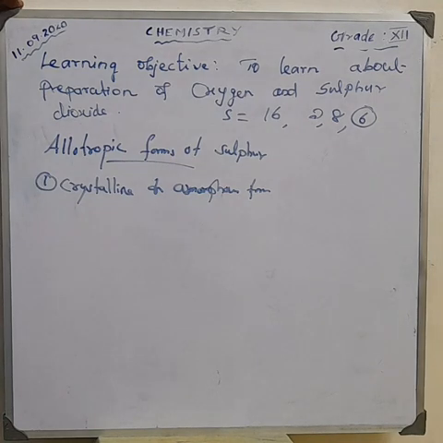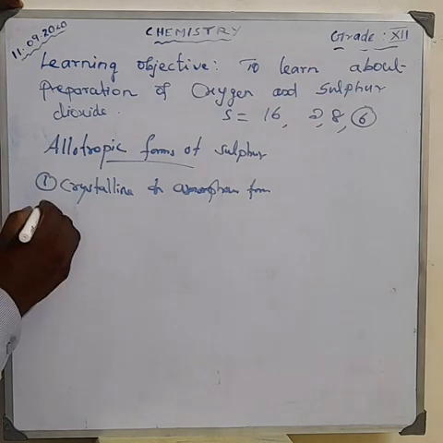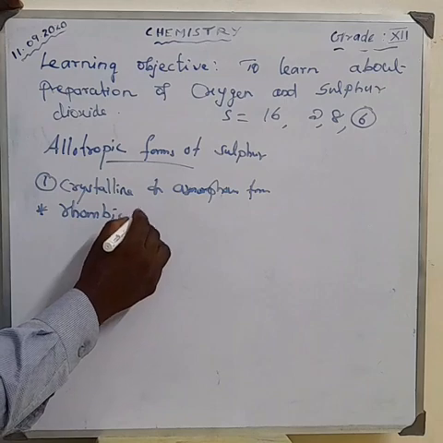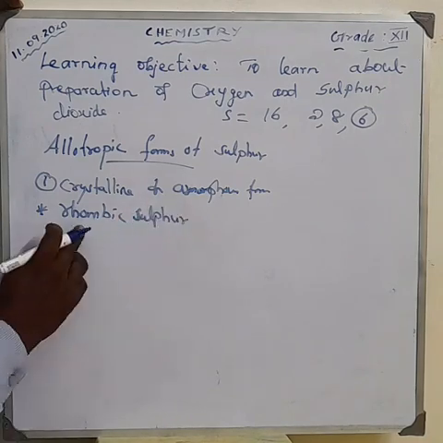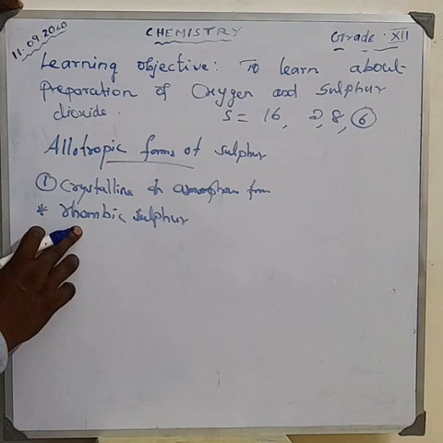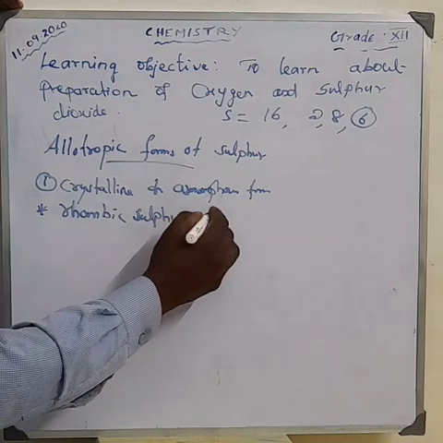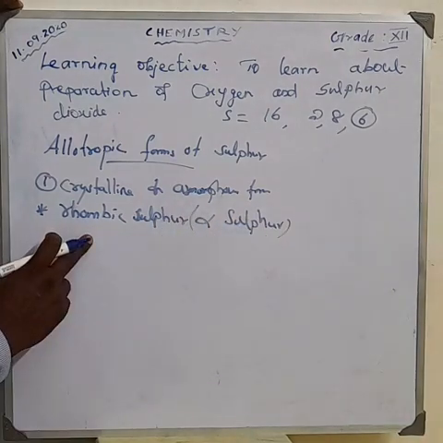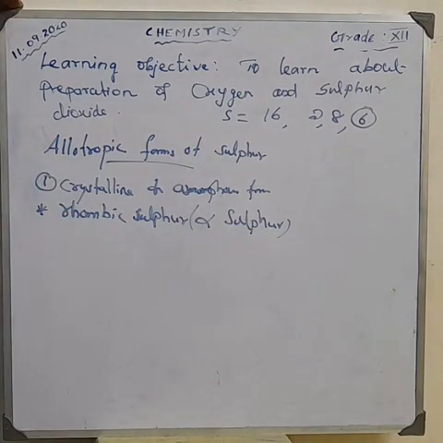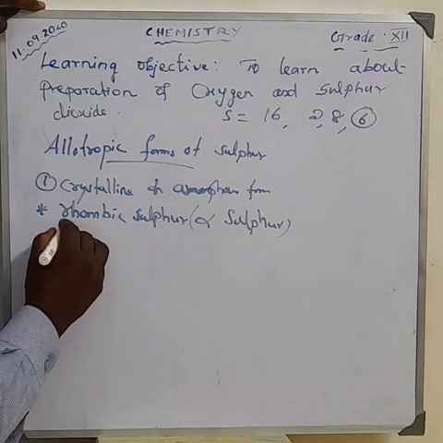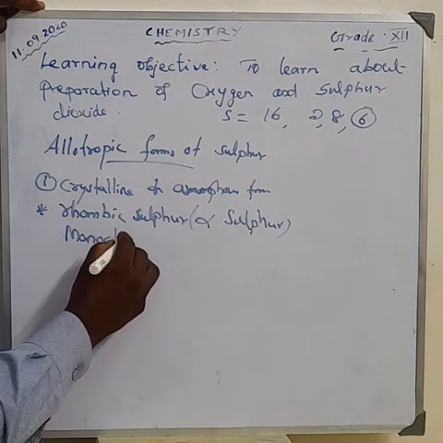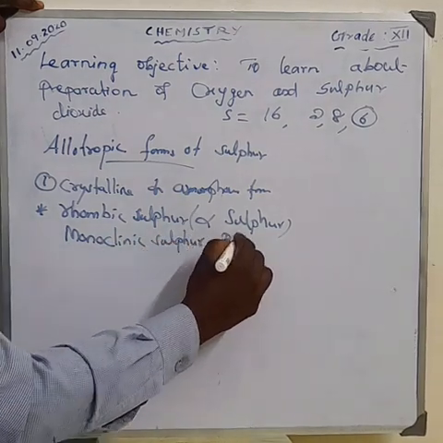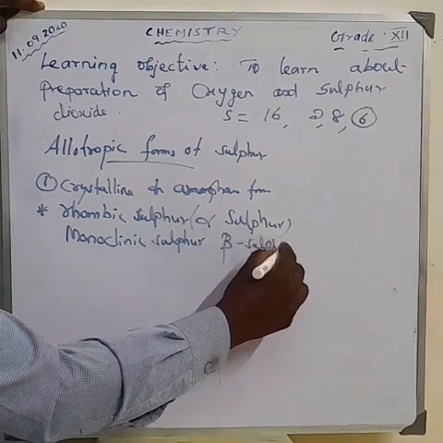The crystalline form includes rhombic sulfur, otherwise called alpha sulfur, and also monoclinic sulfur, which is called beta sulfur.